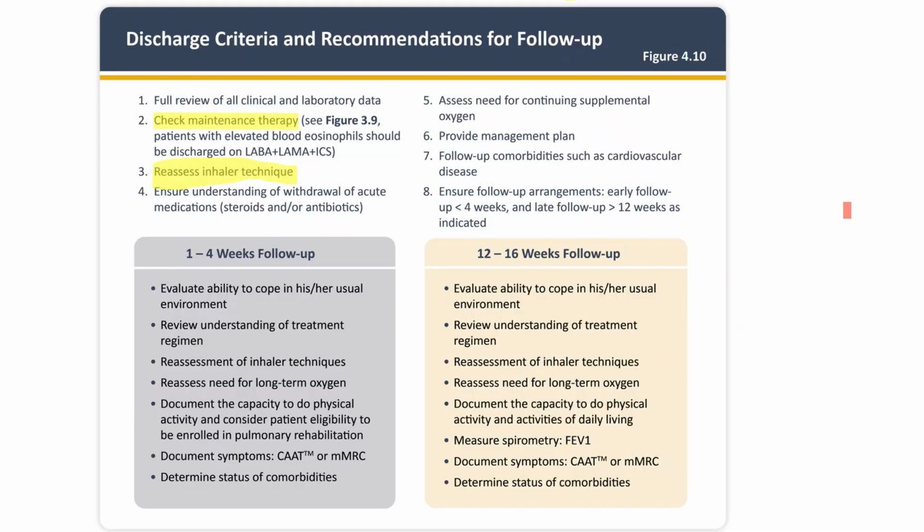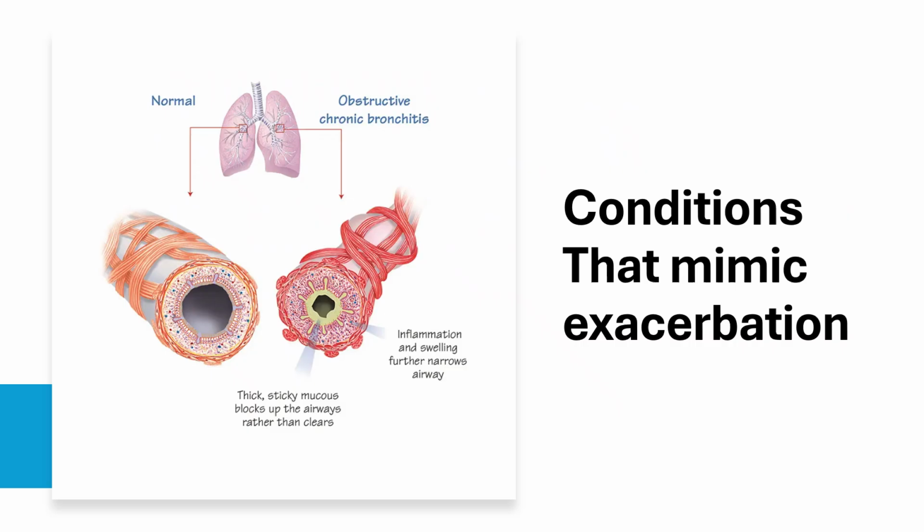So we always have to give them the maintenance therapy. Better to give triple therapy always. Check for inhaler technique. You can always give steroids and antibiotics, assess for an oxygen plan, treat the comorbidities, and ask the patient to come within 4 weeks.